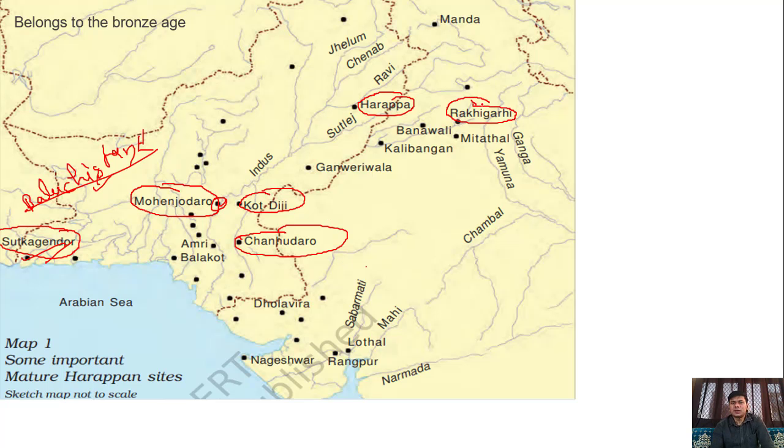Now come to Rakhigadi. This is in India. Banavli, this is also in India. Kalibanga, this is also in India. These are the major sites. Dholavira is also now in our country, in India. And one site is Nageshwar. Okay, so these are the sites you will also see in the chapter, and another site is Manda. These are enough now.